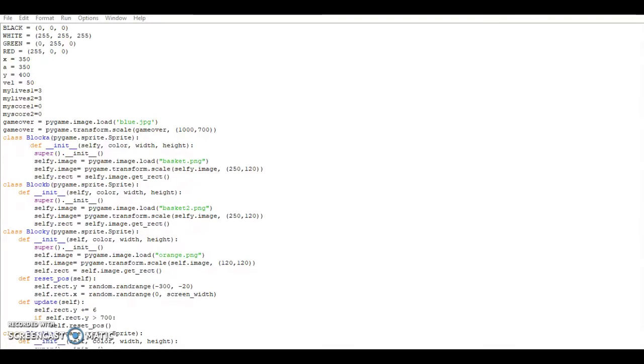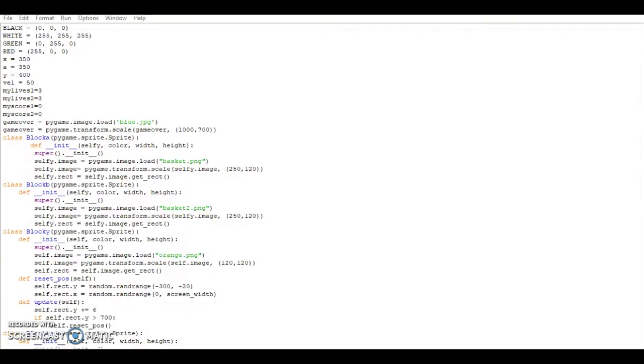Furthermore, variables for colors like red, white, and green are defined. Both the x and y coordinates of the player are defined as variables, and so are their speed, life, and score. Sound effects for when a basket hits something are also loaded for fruit, gun, and bomb. Background audio is loaded and this code will play non-stop during the game. A background image is also placed and sized to the window.